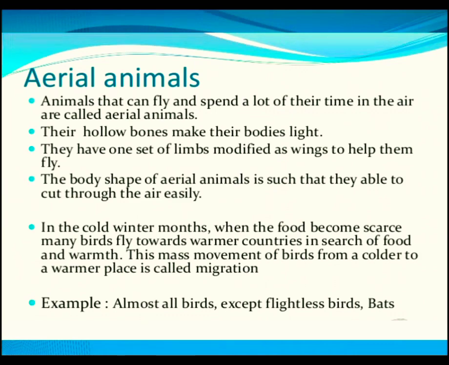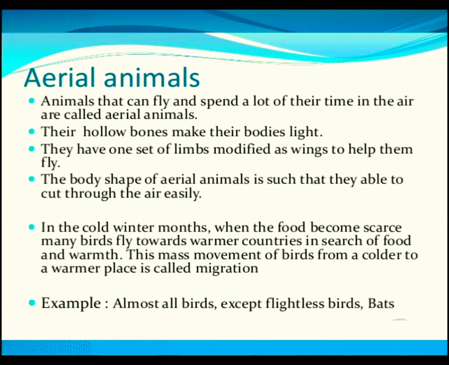They have one set of limbs modified as wings to help them fly. So they have wings that are modified from a set of limbs. The wings help the birds to fly in air. The body shape of the aerial animal is such that they are able to cut through the air easily without facing any problems.